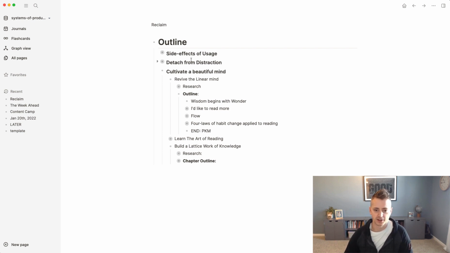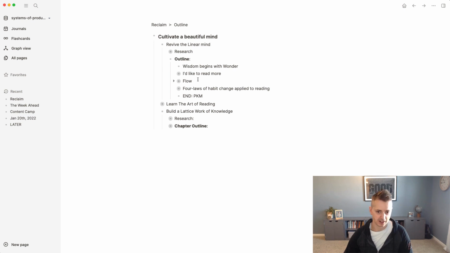Part 1 is side effects of usage, detach from distraction, and then cultivate a beautiful mind. And you can see that I can dive into any one of these at a given time and keep zooming in on the book. And this is really, really awesome compared to any other kind of note, right? This block level really helps you zoom in on whatever it is that you want to focus on without having to have them connected in a decentralized way. It's like decentralized but centralized. It's fantastic. But the chapter that I'm working on right now is Revive the Linear Mind, and I'm writing a section called The 4 Laws of Habit Change Applied to Reading.